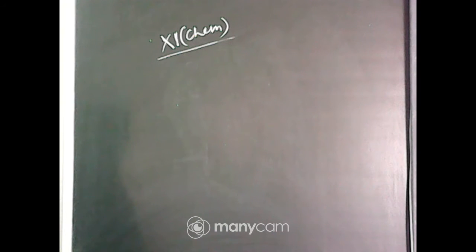Okay, so these three are the assertion reason type questions from the chapter on atomic structure. Clear? Next, some multiple choice questions from the same unit.